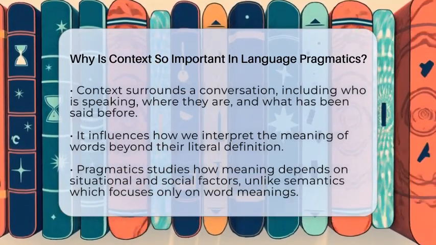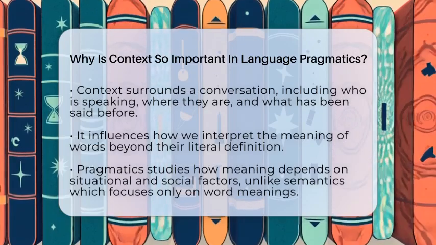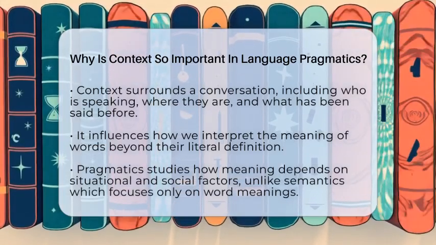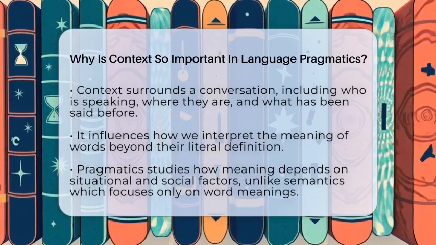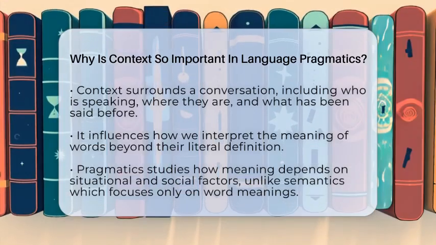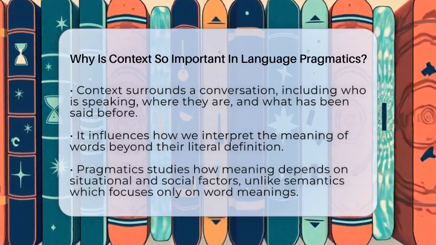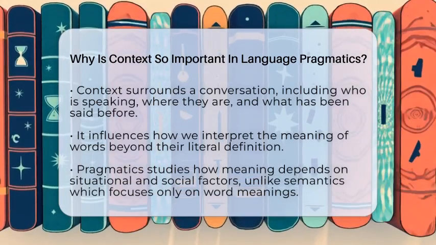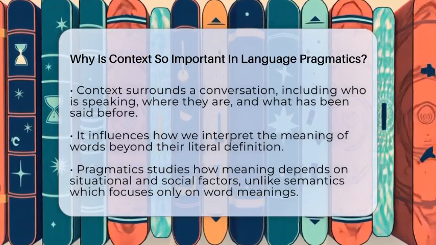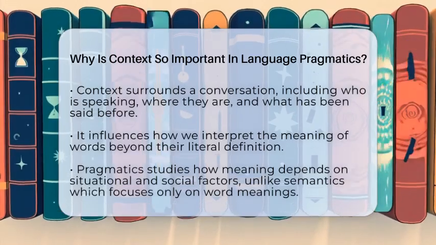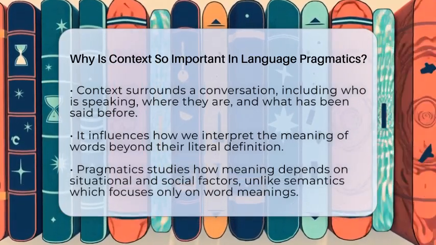Pragmatics is a part of linguistics that looks at how meaning depends on these surrounding factors. It's different from semantics, which focuses only on the literal meaning of words and sentences. Pragmatics considers social norms, cultural backgrounds, and the situation itself. Without context, the true message can get lost or misunderstood.